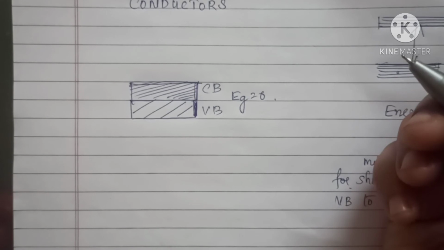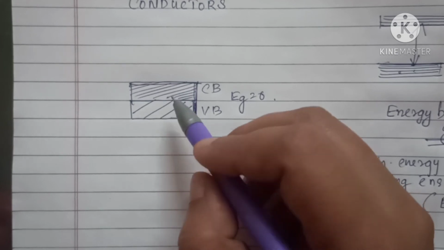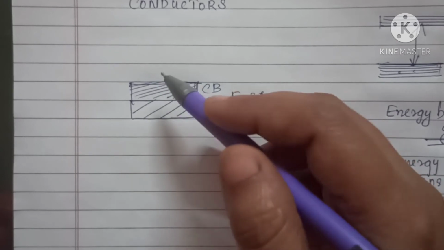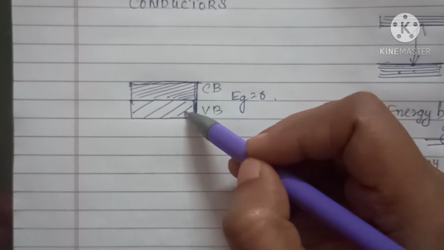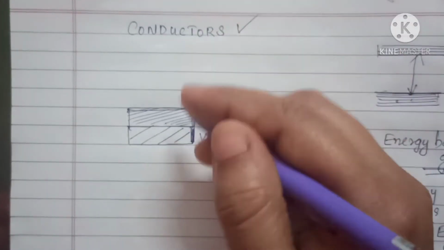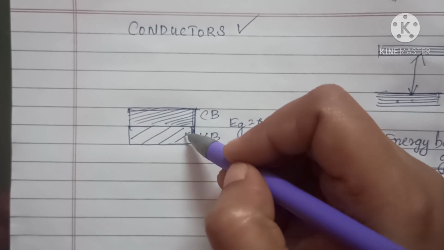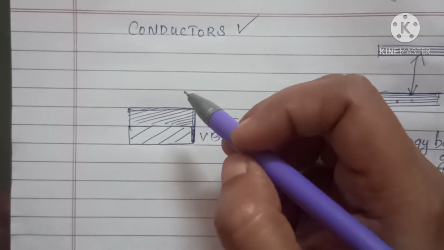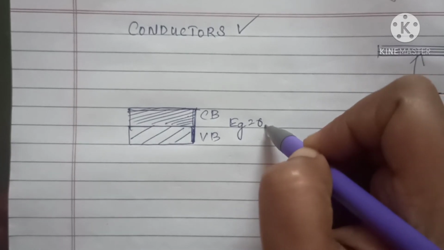So many electrons from the valence band can shift to higher energy levels of the conduction band and behave as free electrons on acquiring a little more energy from any other source. Easily the electrons will move to the conduction band. That is why we call them conductors, because conduction is possible easily since there is no gap. Understand? So here Eg is equal to 0.